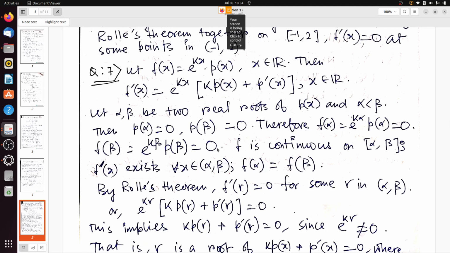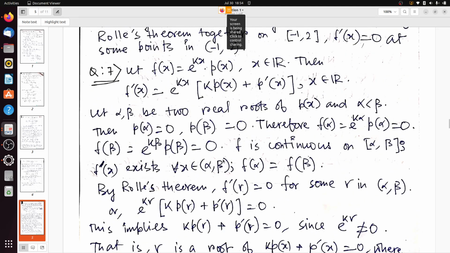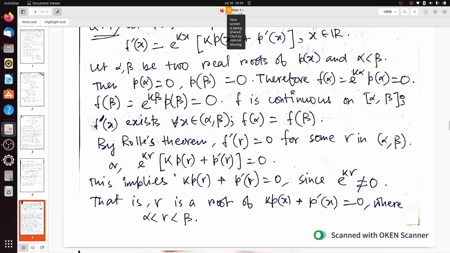Also f is continuous on [alpha, beta], f prime x exists at all x belongs to (alpha, beta), and also f(alpha) equals f(beta). So if we apply Rolle's theorem, there exists some gamma in between alpha and beta such that f prime gamma equals 0. And what is f prime gamma? F prime gamma will be e to the power k gamma into (k p(gamma) plus p prime gamma) equals 0.